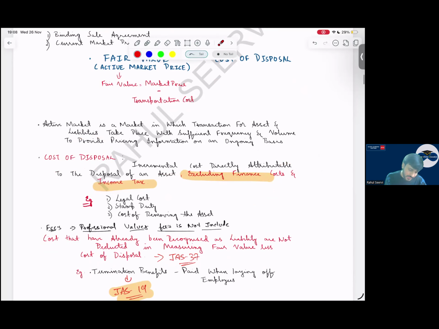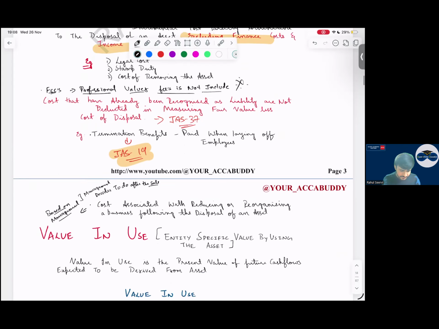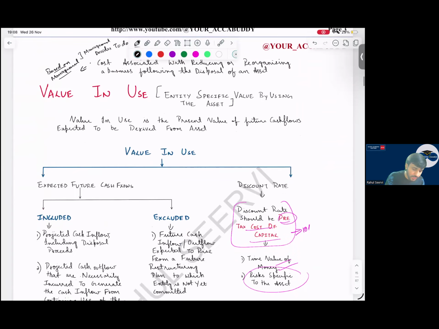So what are the examples? Like legal cost, stamp duty, cost of removing the asset. All are the examples for what, sir? Are the examples for your cost of disposal. Sir, will the professional fees be included? No. MCQ we have done, and MCQ also in your test series as well as in the normal class, that professional fees which we pay to a valuer who calculates the fair value is not considered, it is ignored. Simple.